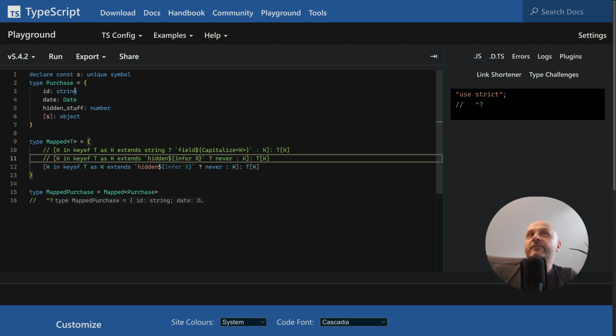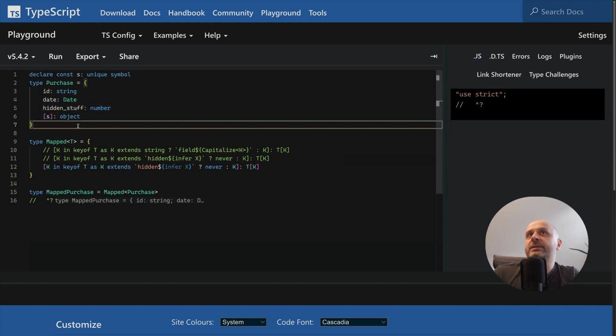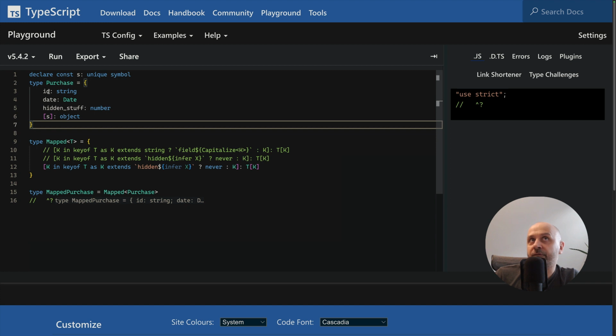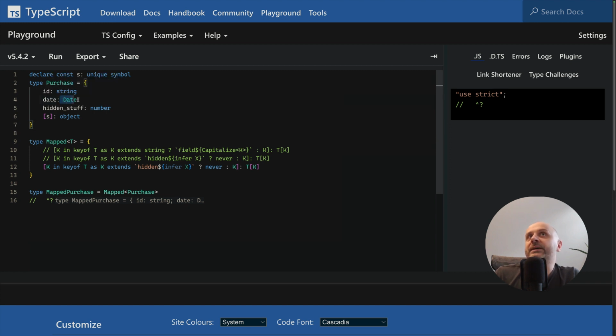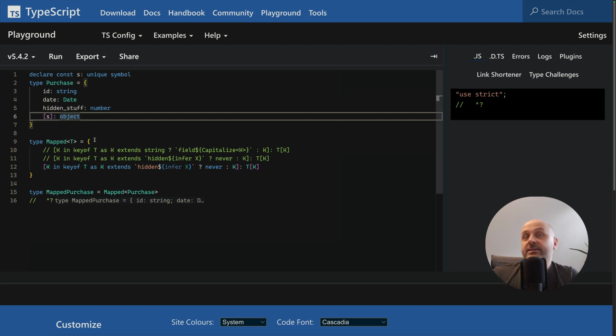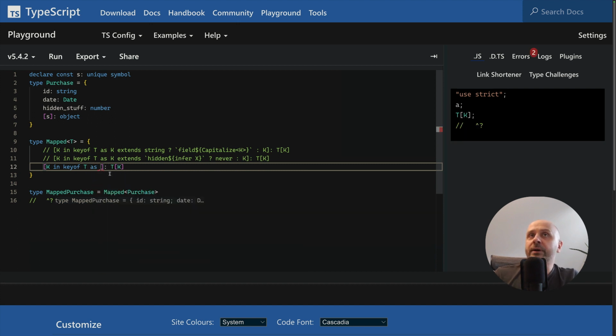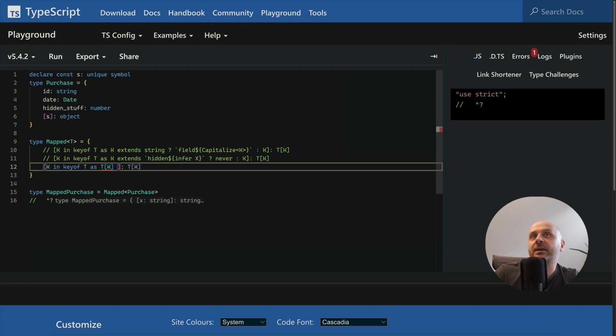But we can also filter out the key-value pairs depending on the value type. Let's say that we would like to remove the key-value pairs where the value is a non-primitive. So we want to remove date, which is a Date object, and this object over here, because this is an object, this is not a primitive. So again, let's remove it and do the as. Now, always within the as clause, we have access to K, though nothing stops us from making a condition which checks what is under the K key.